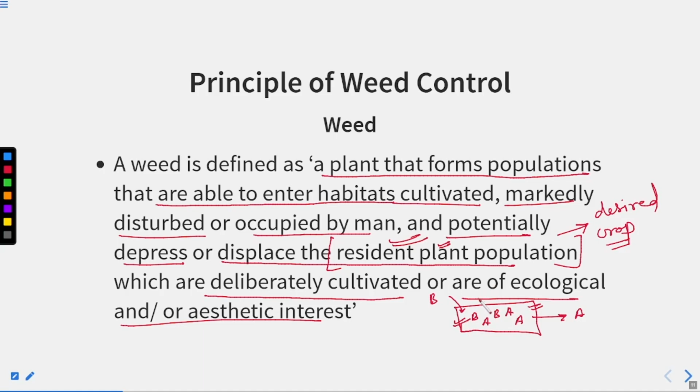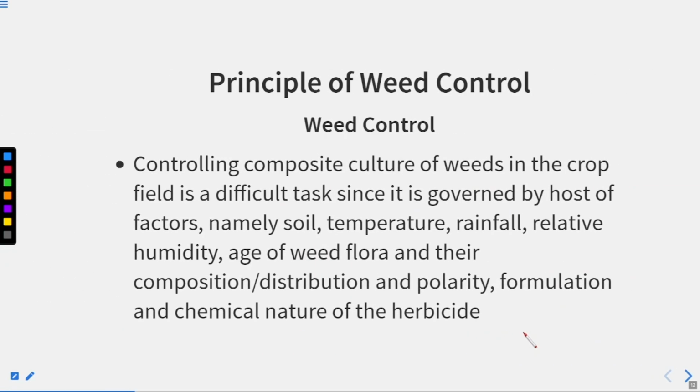So what they are doing, they are competing for sunlight, nutrients present in the soil, and also for water. So that much amount of sunlight, nutrients and water is occupied by these unwanted plants, right? So those are also called weeds.